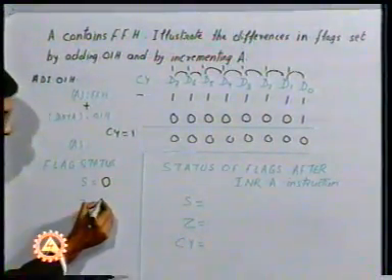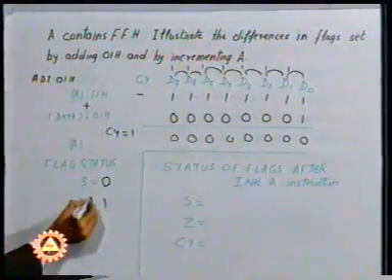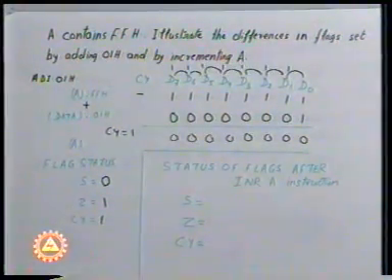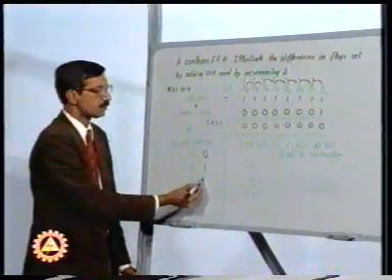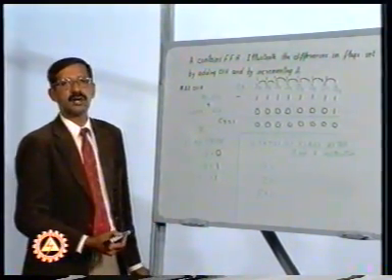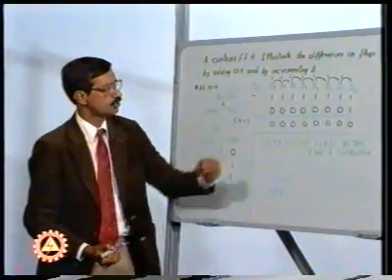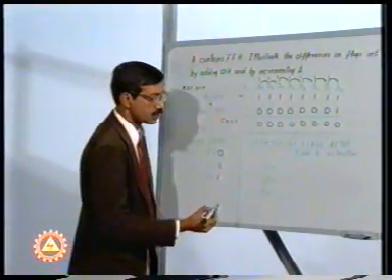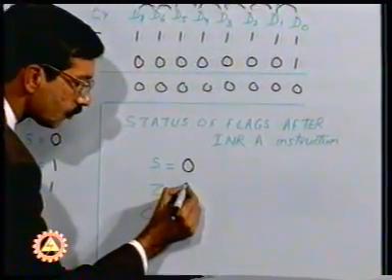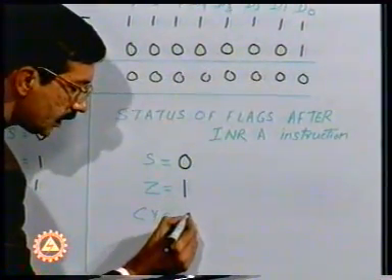That indicates that the zero flag would be set. As far as the CY flag is concerned, we have already seen that it is 1. This is the status of the flags after we carry out the ADD instruction. On the other hand, if I carry out the INR instruction, the status of the flags would be something like this. The sign flag would be 0, the zero flag would be 1, the carry flag would be 0.